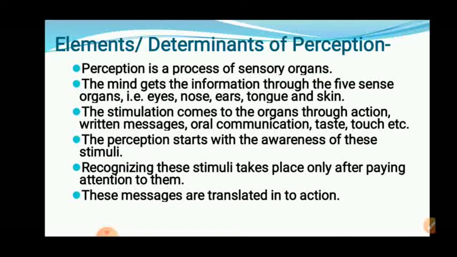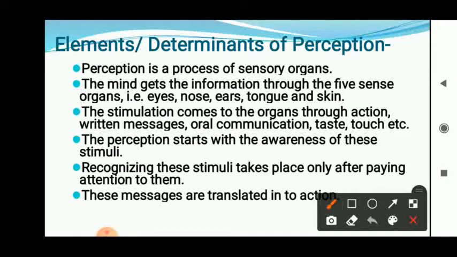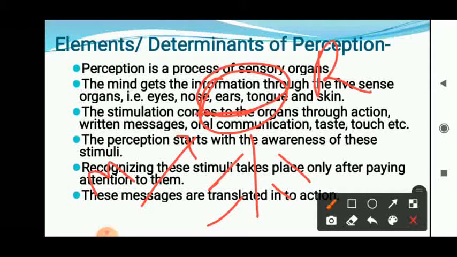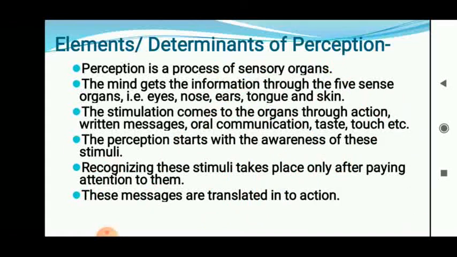Basically, the individual receives the message or stimuli, he recognizes that message, that means he tries to understand it, and then converts that message into action. Likewise, the perception process is carried out. Just try to understand, and we will see in detail how the process is carried out.